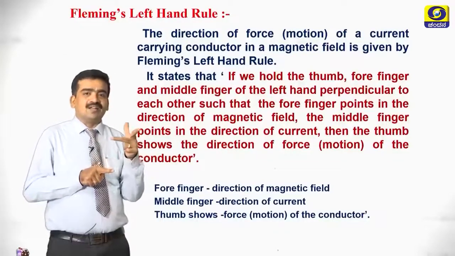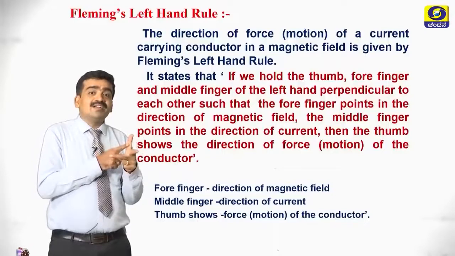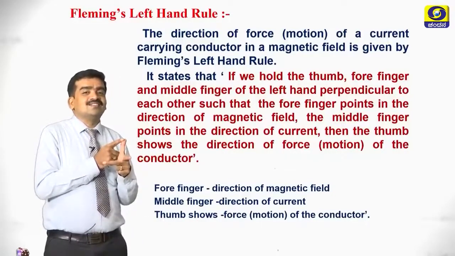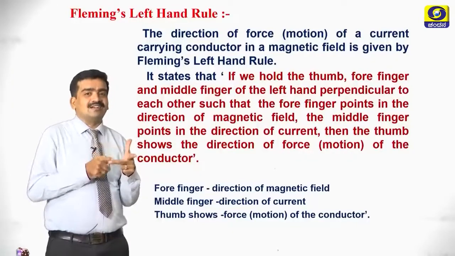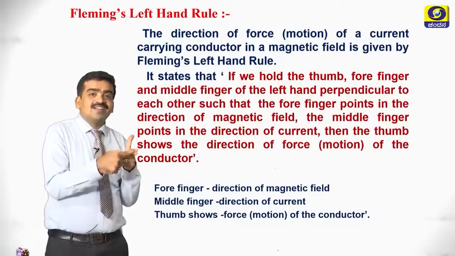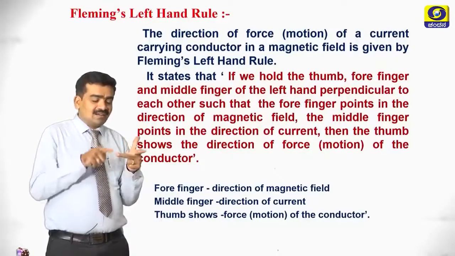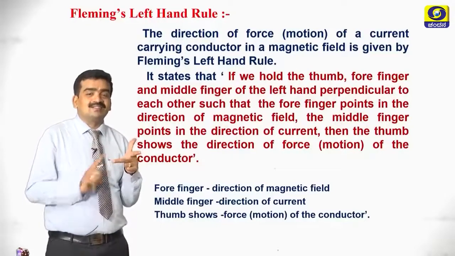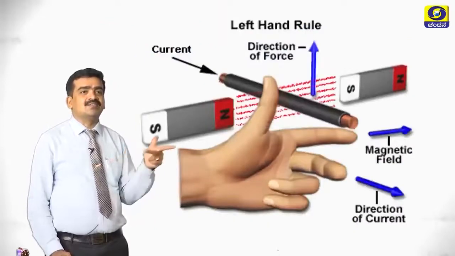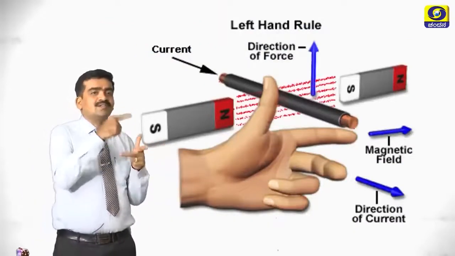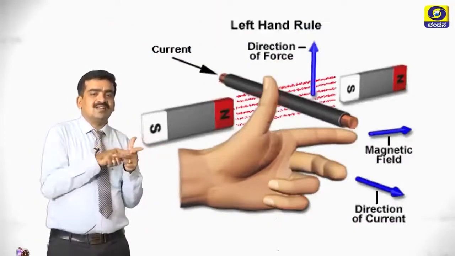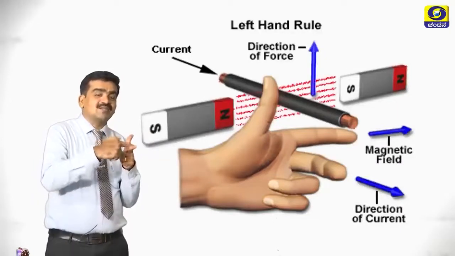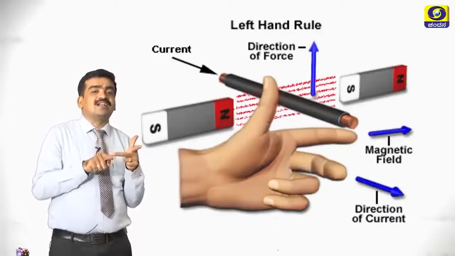If you hold like this, the thumb indicates the mechanical force acting on the conductor due to the magnetic field and the current. The forefinger indicates the direction of the magnetic field and the middle finger indicates the direction of the electric current. So we can see the directions over here. One is upward and the others are in this direction and this direction. This is the mechanical force on the conductor, this is the magnetic field and this is the electric current.